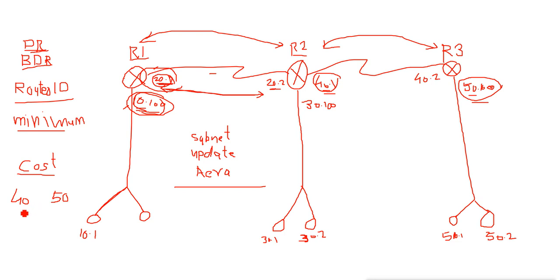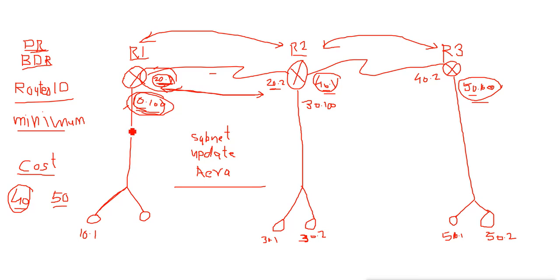If you are getting the same object for $40 and $50, which cost will you choose? We will choose the less cost. Same here, if you are having two networks and two paths to reach the same network, you will calculate the cost for it.